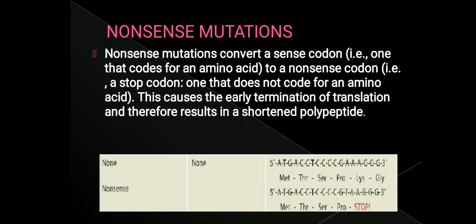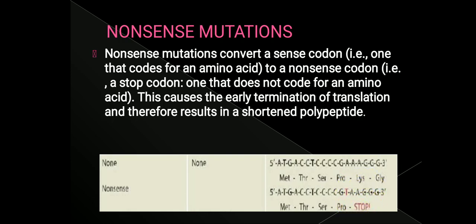So let us see the example here. In this image, you can see there are various nitrogenous bases which will code for various amino acids. Here, after proline, AAG codes for lysine. But here one of the bases is substituted, and AAA will code for lysine. Here it is being converted to AAG, because of which a stop codon is reached early.